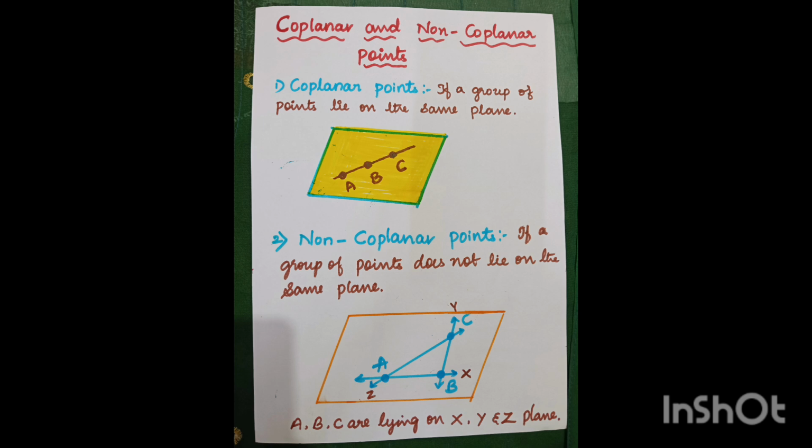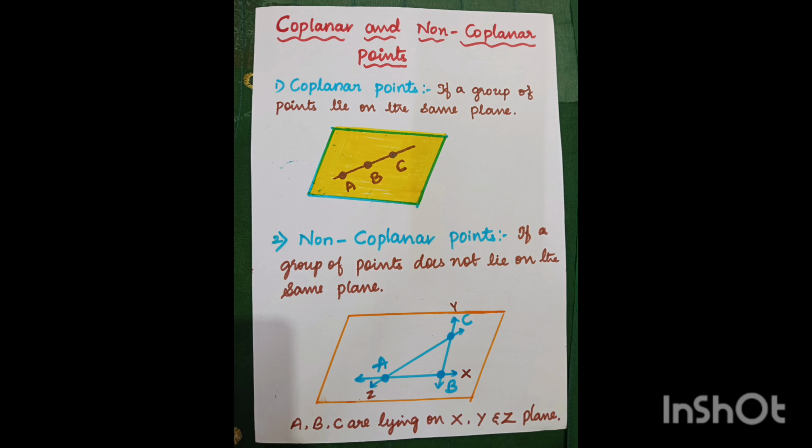That is, axes X, Y, Z, the 3D plane, are non-coplanar points. Lying on three axes is called non-coplanar points. Not the same line, different plane is called non-coplanar points.